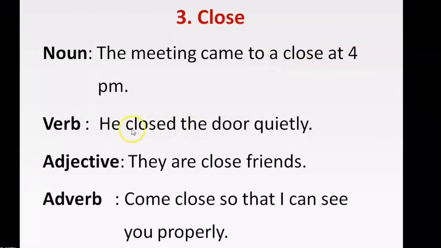As a verb, he closed the door quietly. He is the subject followed by a verb. So close is a verb here.